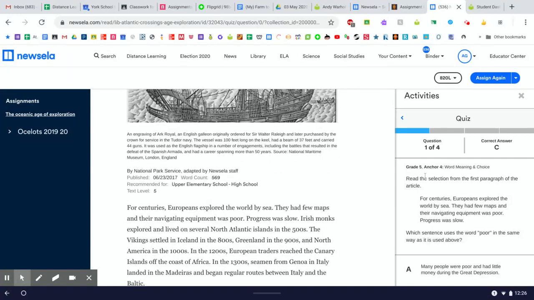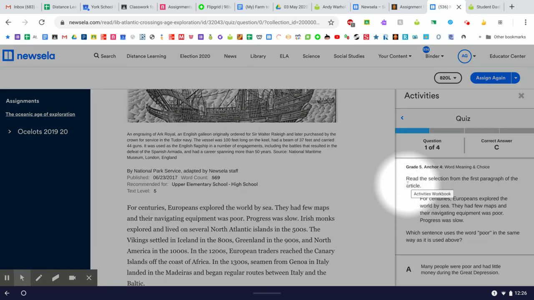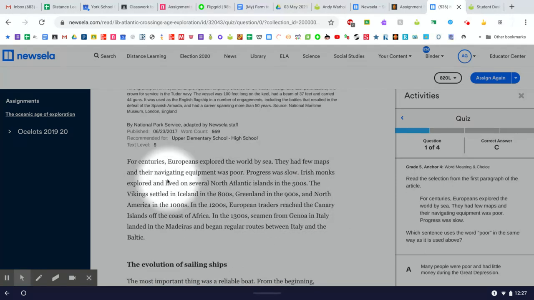Here's question number 1. It read, read the selection from the first paragraph of the article. And so we had here the first paragraph of the article. For centuries, Europeans explored the world by sea. The first looks like two sentences. For centuries, it says, Europeans explored the world by sea. They had few maps and their navigating equipment was poor. Progress was slow.